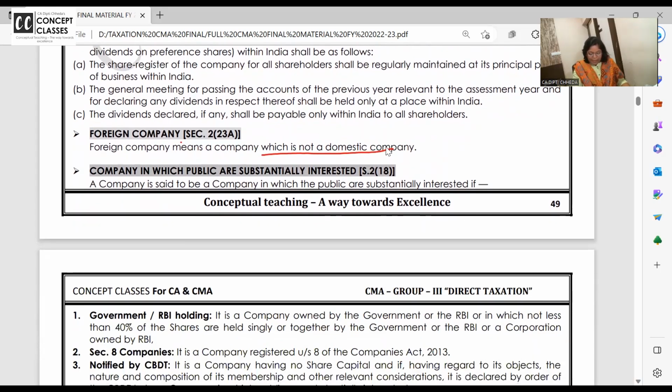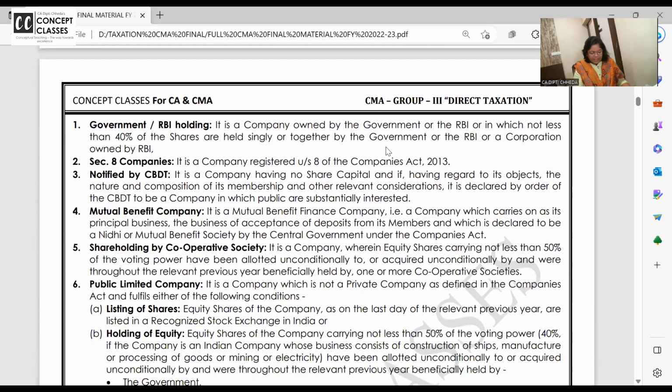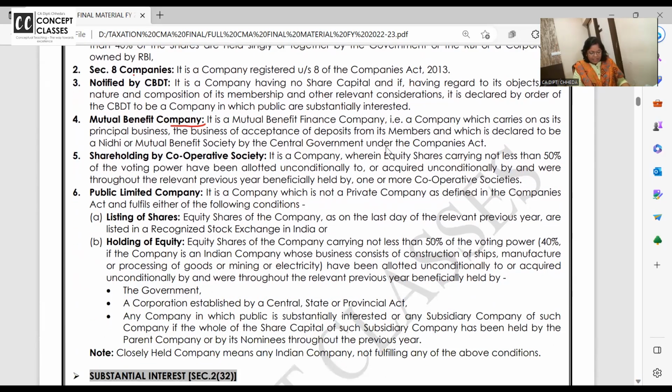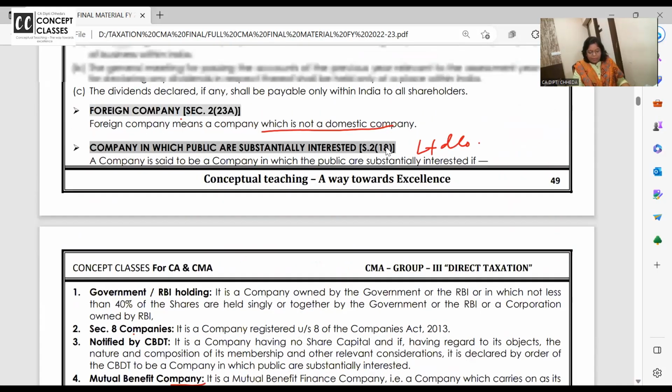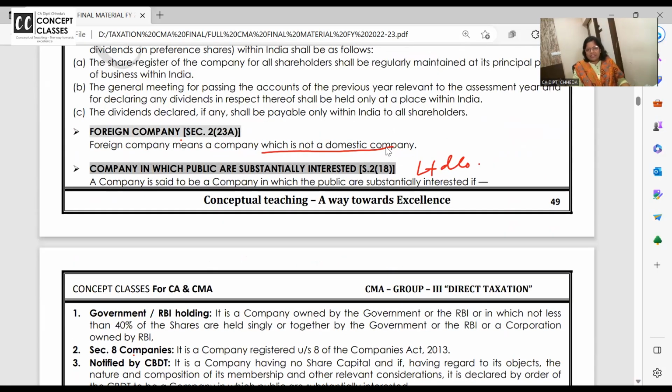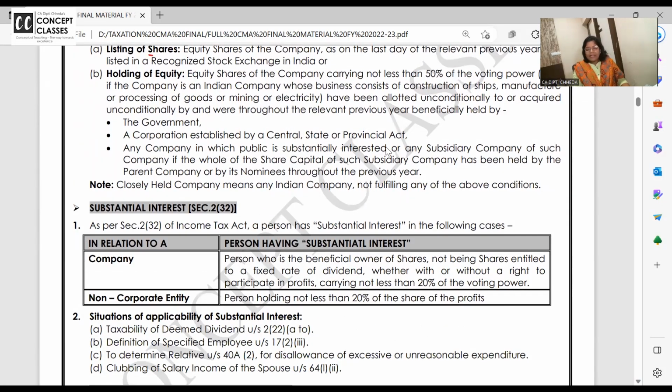Company in which public are substantially interested, like your limited company. All these government, Section 8, mutual benefit company, those Nidhi companies and chit funds and listed companies. All these are companies in which public is substantially interested. You call it as a limited company. Then we have private company. It is also called as closely held companies.